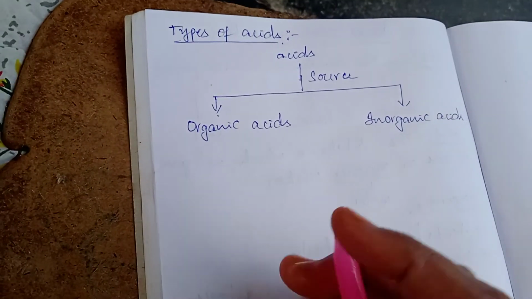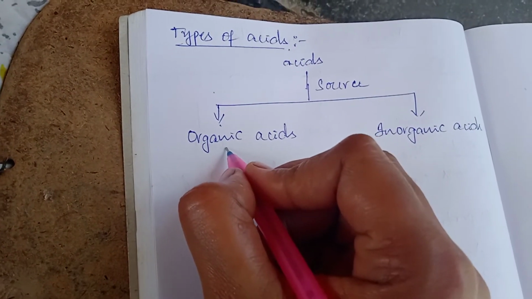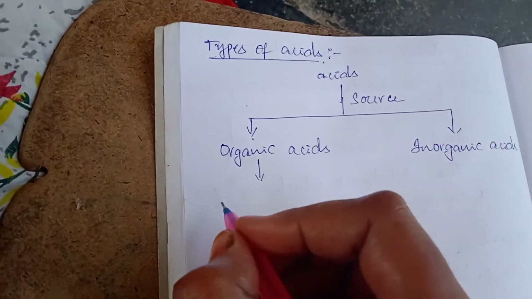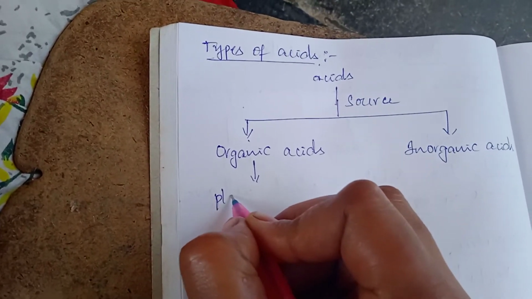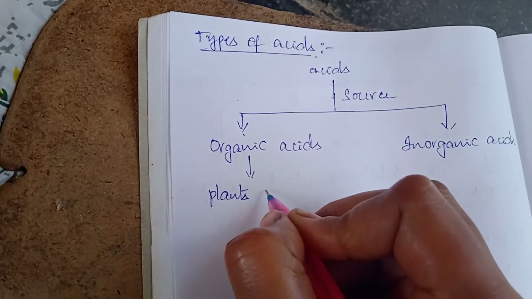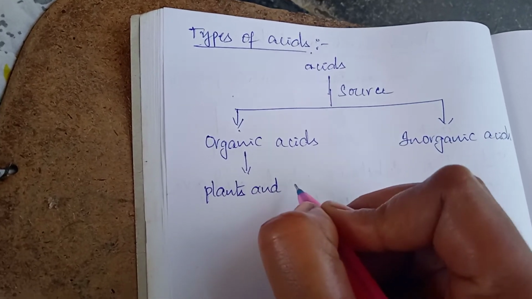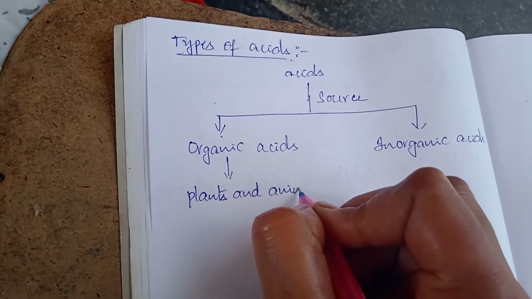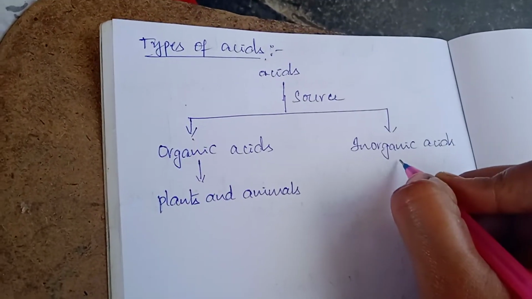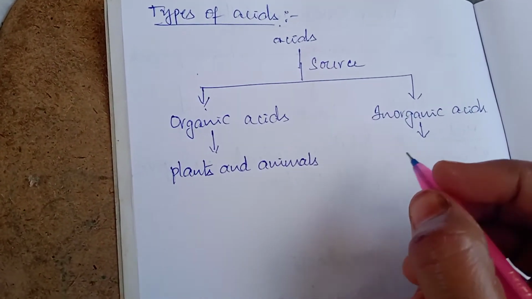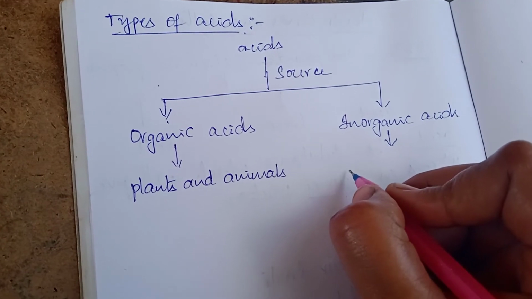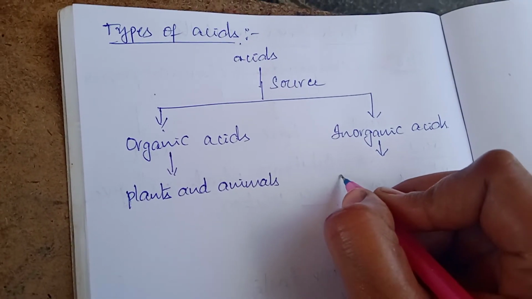Organic acids are the acids obtained from plants and animals. Inorganic acids are acids obtained from chemicals.